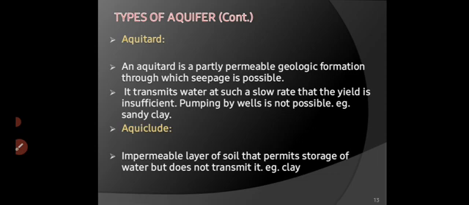Aquiclude. Aquiclude is an impermeable layer of soil that permits storage of water but does not transmit it. We cannot transmit water from that geological formation, which is known as aquiclude, and the example is clay.